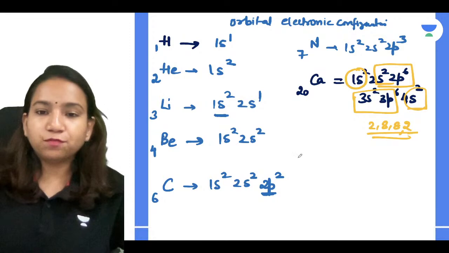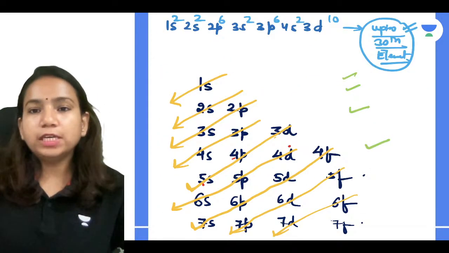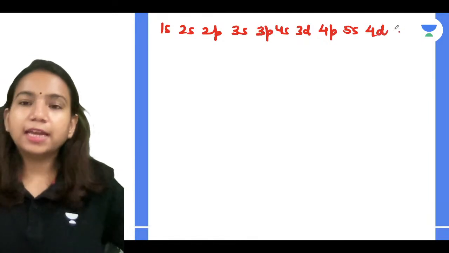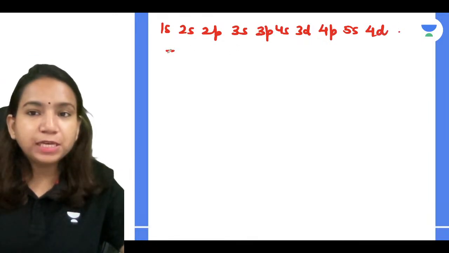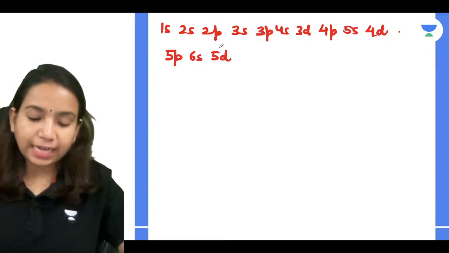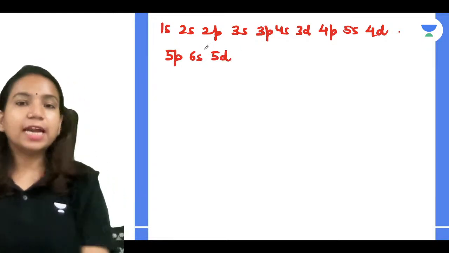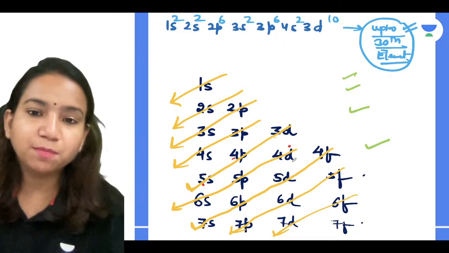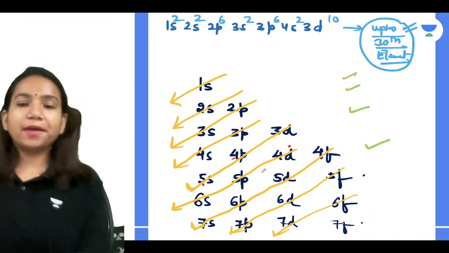We can relate that: 4p, 5s, 4d. Then 5p, 6s, 5d. Like that you can keep on writing the configurations depending upon the requirement.